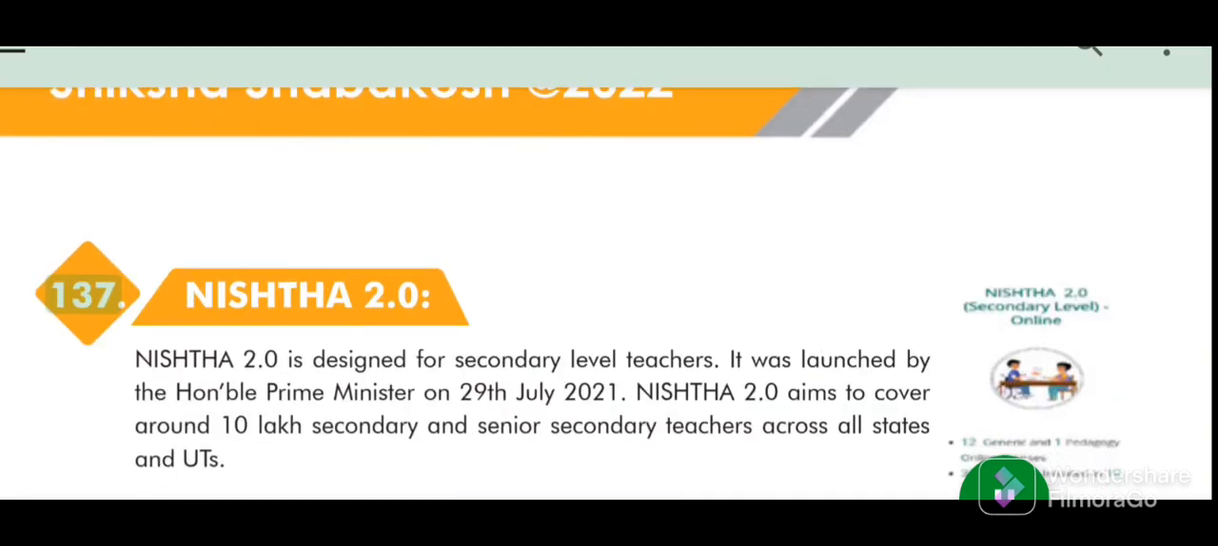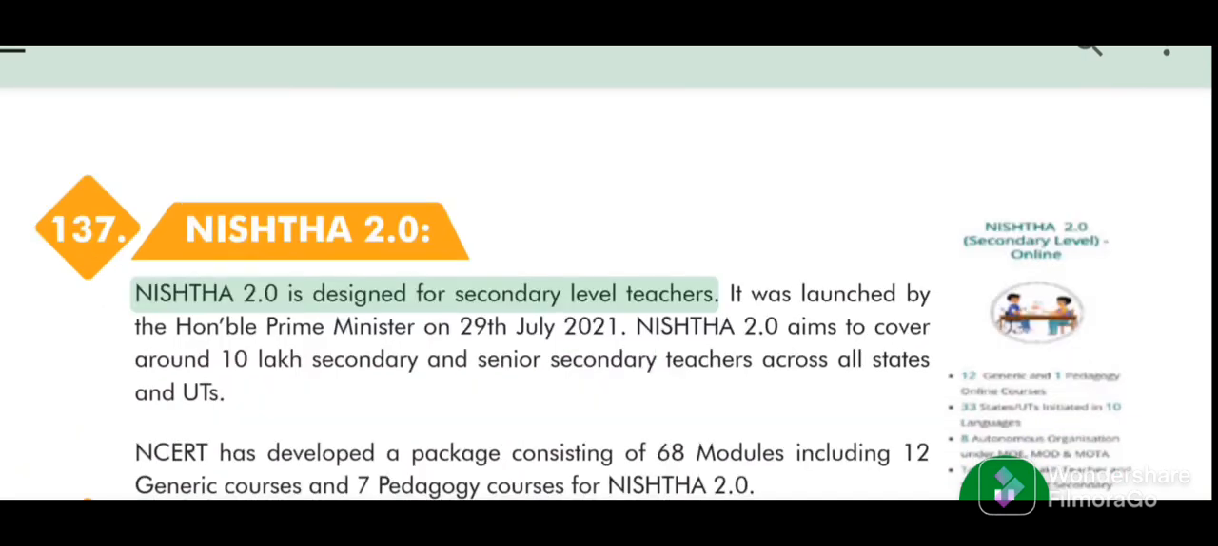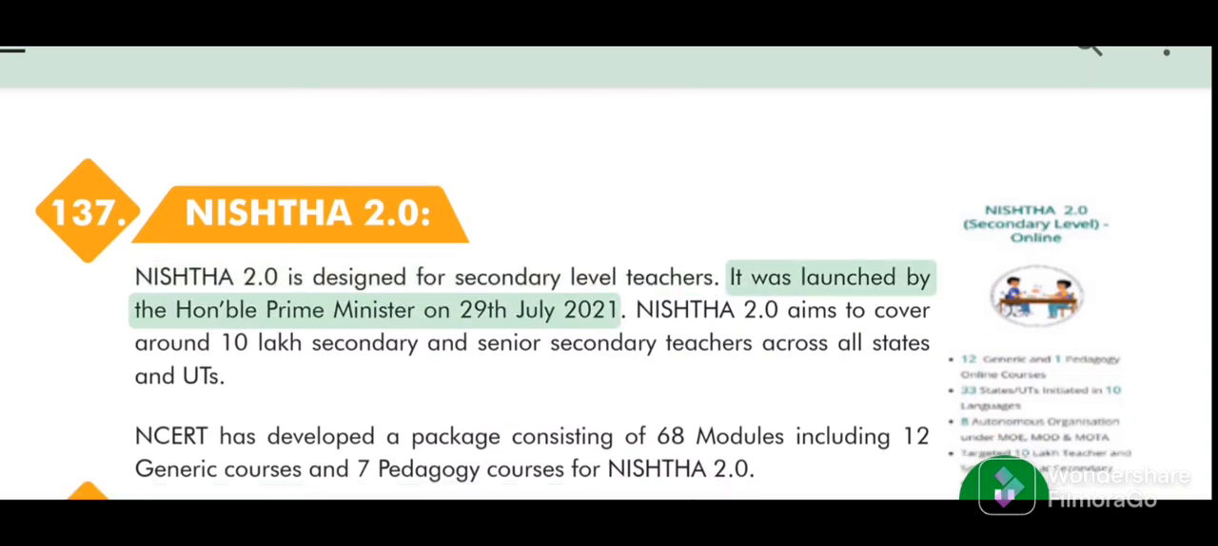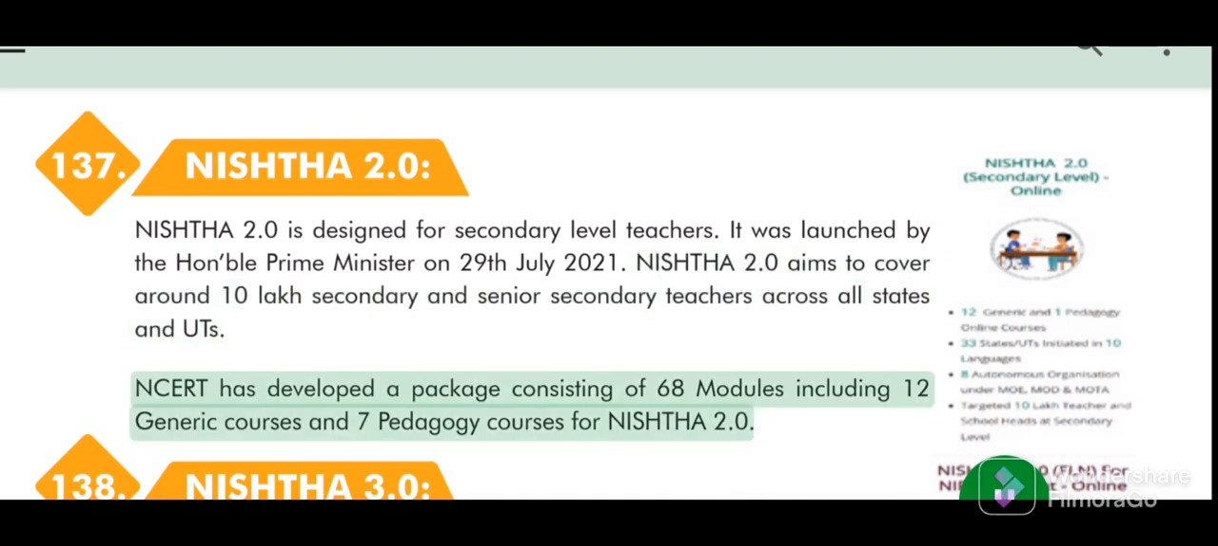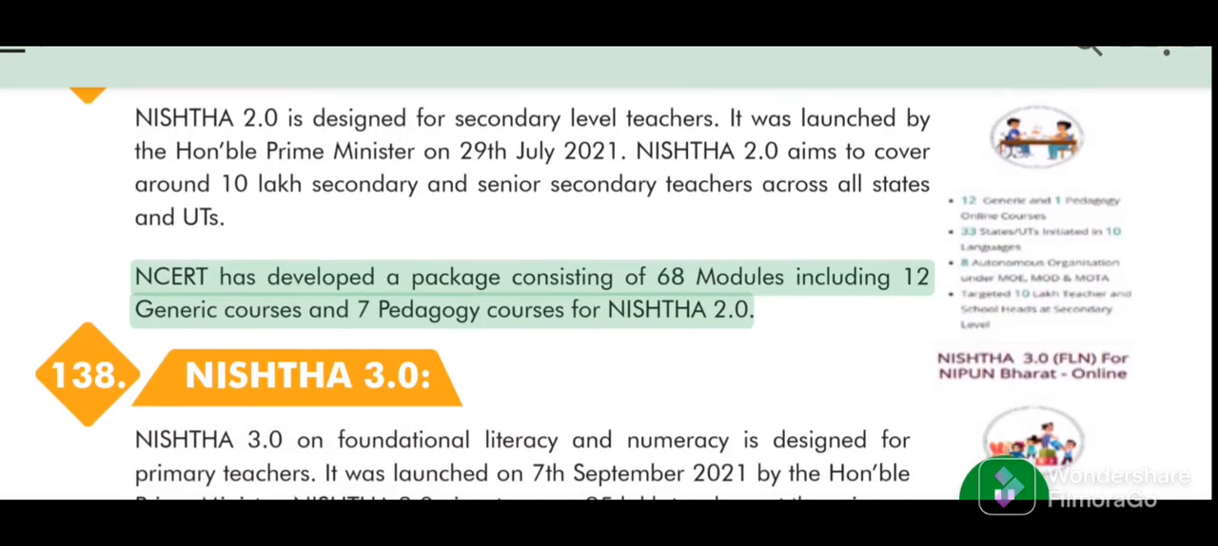137. NISHTHA 2.0. NISHTHA 2.0 is designed for secondary level teachers. It was launched by the Honorable Prime Minister on the 29th of July 2021. NISHTHA 2.0 aims to cover around 10 lakh secondary and senior secondary teachers across all states and UTs. NCERT has developed a package consisting of 68 modules including 12 generic courses and 7 pedagogy courses for NISHTHA 2.0.